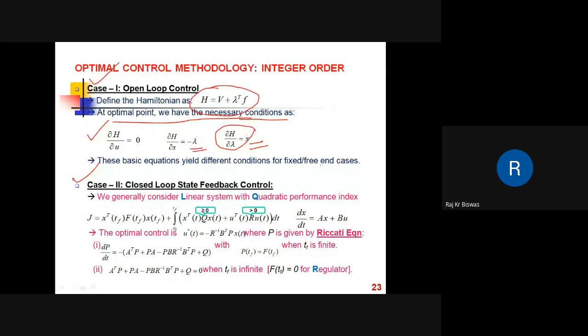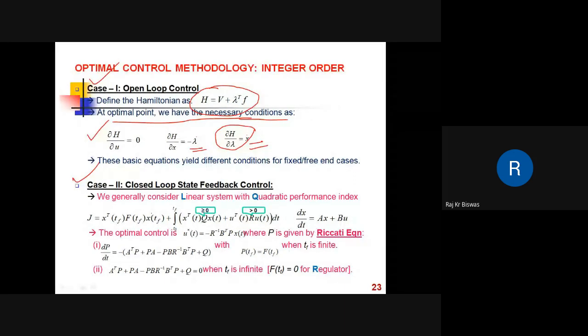In addition, which I have not shown here, we have a general transversality condition depending on the final time and states.